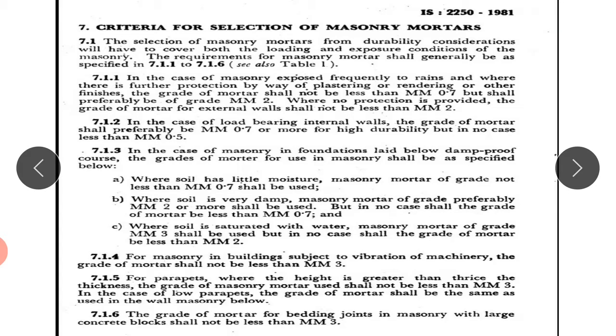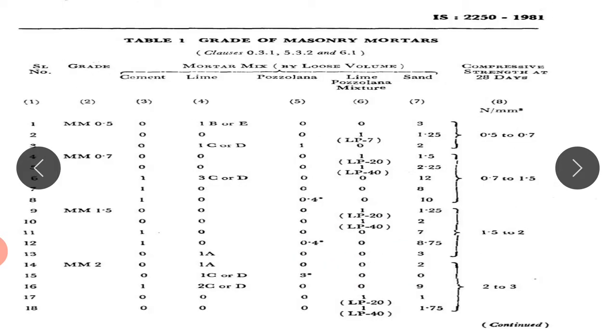It is very difficult to explain everything in this video, so one can refer to IS 2250, study it thoroughly, and then you will understand the proper ingredients to be used for the masonry. This is Table 1 of grades of masonry mortar. Everything is mentioned over here.